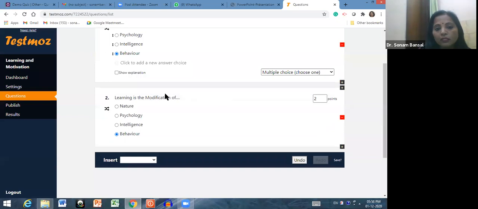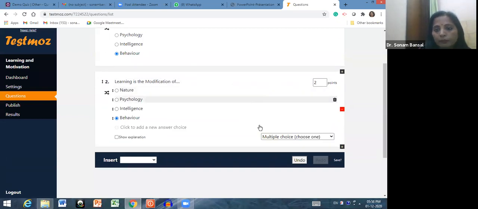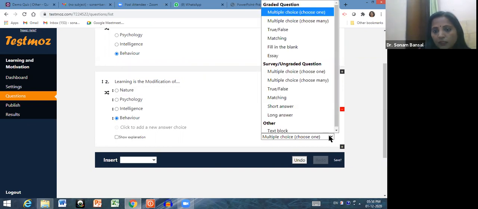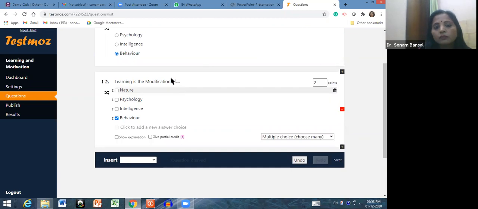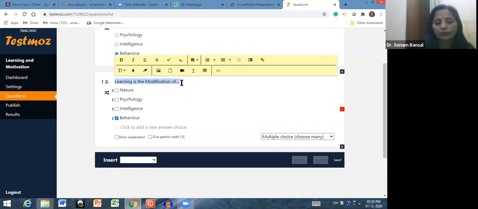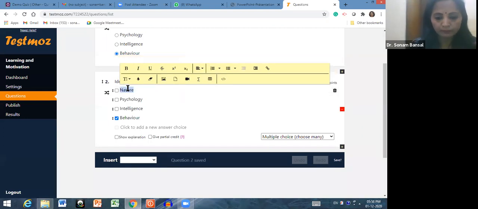Now, if you want to change this, from here you can change the type. Now I want to choose multiple choice, choose many. Identify the theories of learning. Let's suppose. So, one is trial and error theory.